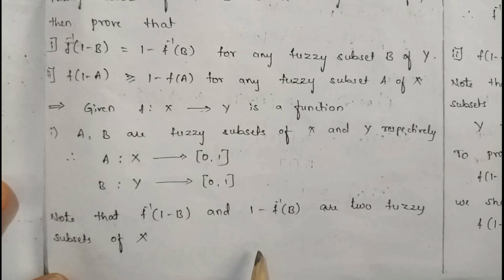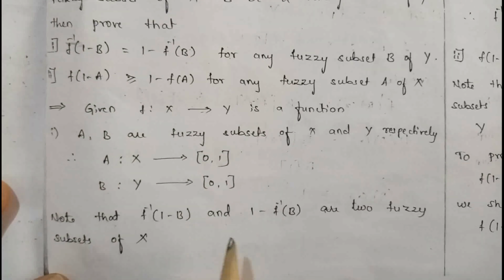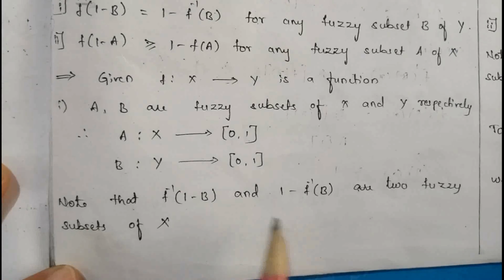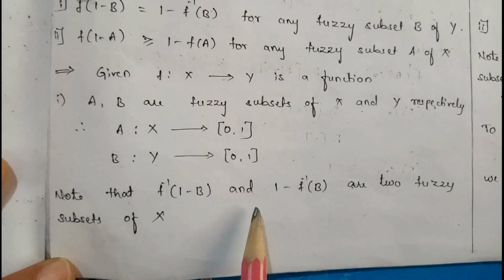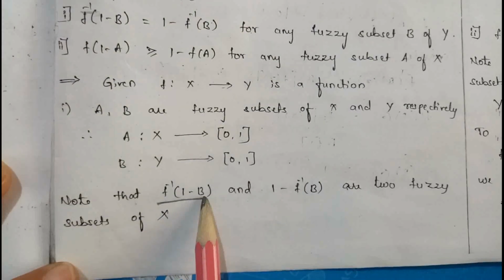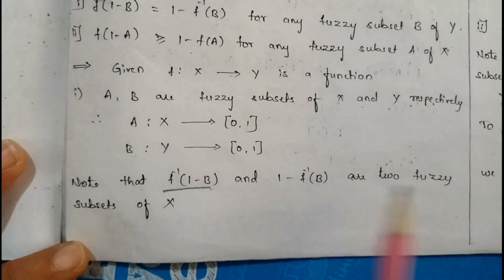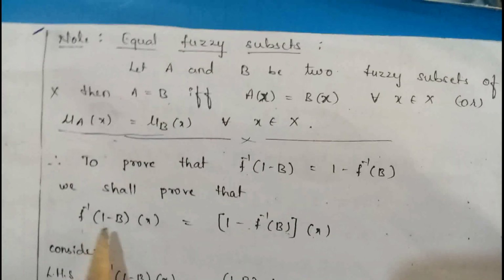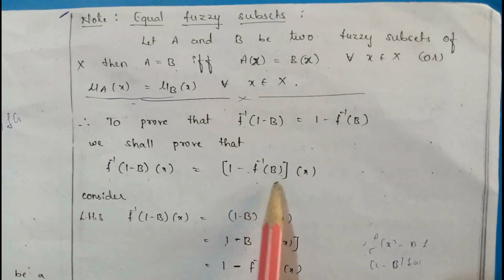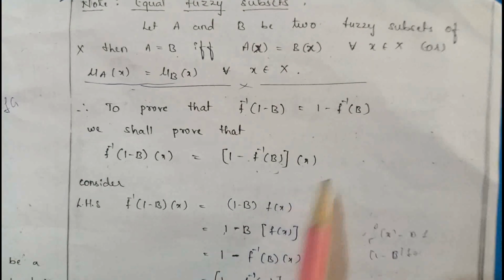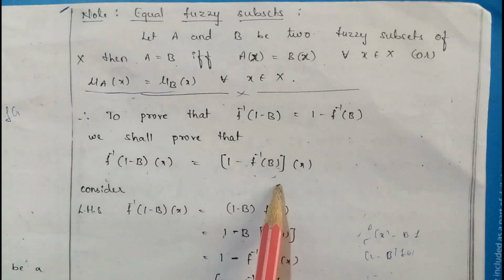We know that the image is always a fuzzy subset of Y. The inverse image is always a fuzzy subset of X. Therefore, F inverse of 1 minus B and 1 minus F inverse of B are two fuzzy subsets of X. This is all the given conditions. We have to prove that f inverse of 1 minus b of x is equal to 1 minus f inverse of b of x. That is, we have to prove that LHS is equal to RHS.